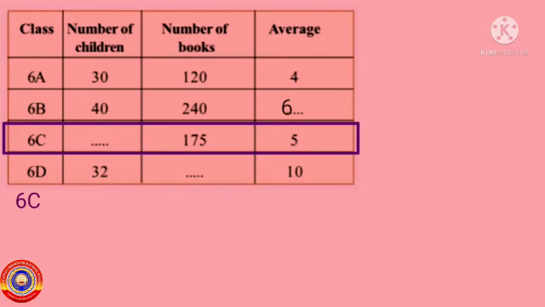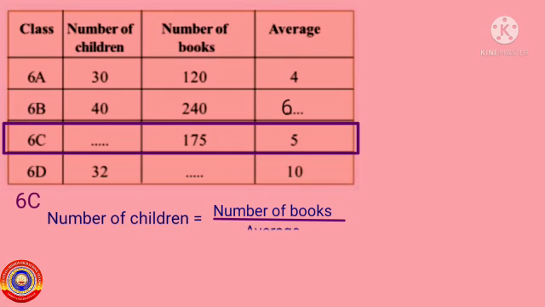In 6C, the number of books donated by them is equal to 175 and the average number of books donated by them is equal to 5. We have to find out the number of children. Then the number of children is equal to number of books divided by average. That is equal to 175 divided by 5, that is equal to 35 children.